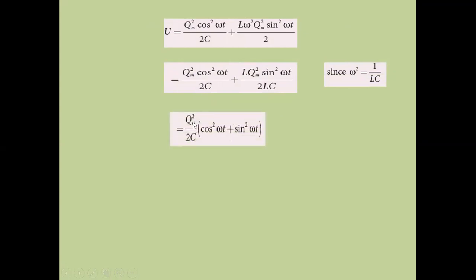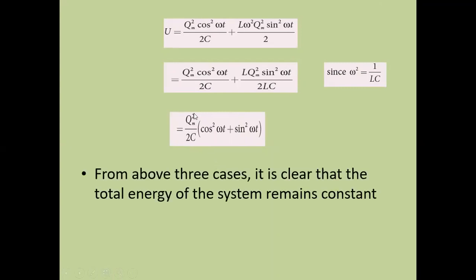The remaining terms are cos square omega t plus sine square omega t. We know that cos square omega t plus sine square omega t is 1. So the final expression we are getting is Qm square by 2C.